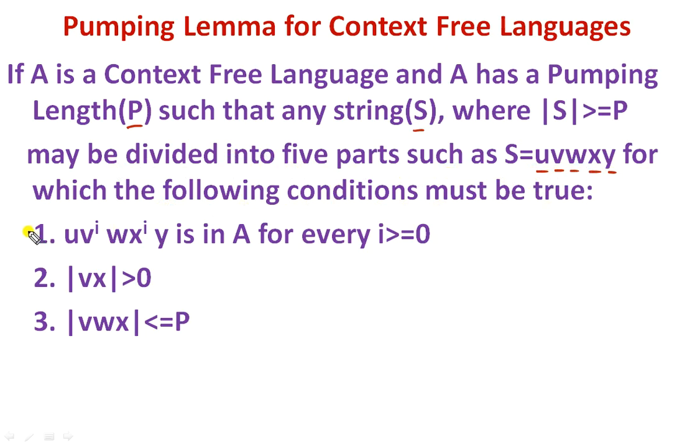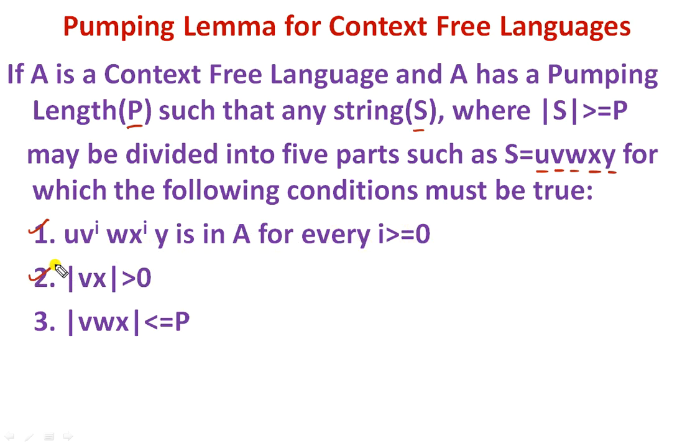The first condition is that UV^iWX^iY is in A for every i greater than or equal to 0. That is, if we raise V as well as X to the power of i, where i is greater than or equal to 0, then the string must also be in the language.